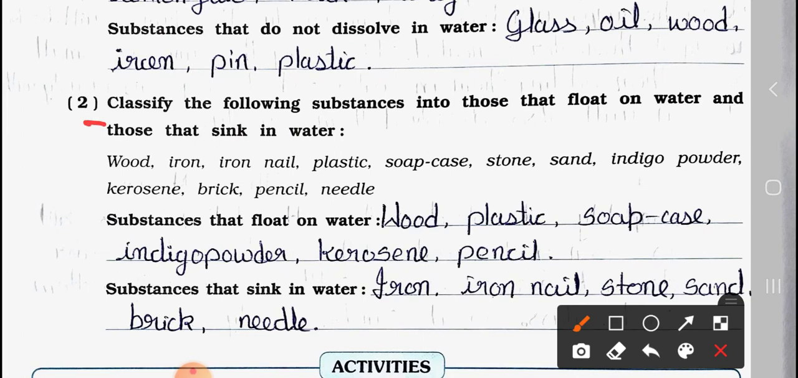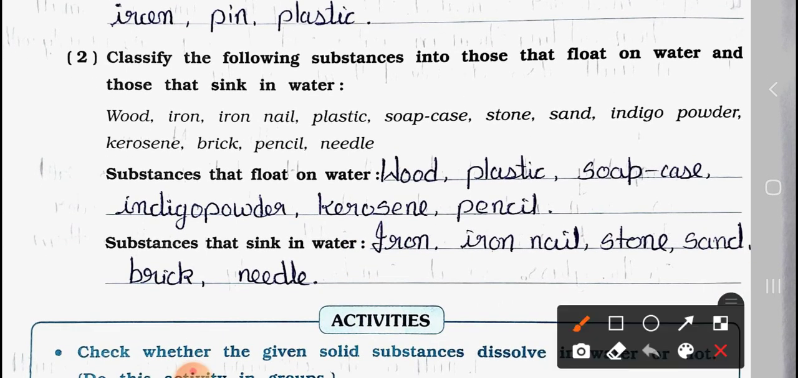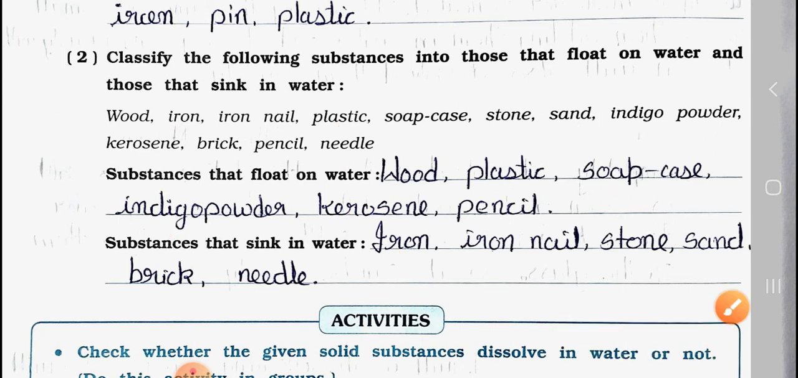Classify the following substances into those that float on water and those that sink in water. Sink means that which goes down. First of all see the substances: wood, iron nail, plastic, soap case, stone, sand, indigo powder, kerosene, brick, pencil and needle. The substances that float on water are wood, plastic, soap case, indigo powder, kerosene and pencil. And substances that sink in water are iron nail, stone, sand, brick and needle. Now see the next page.